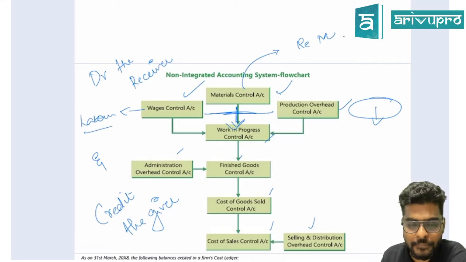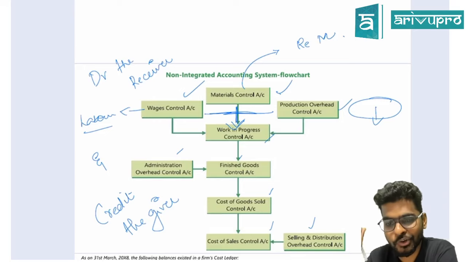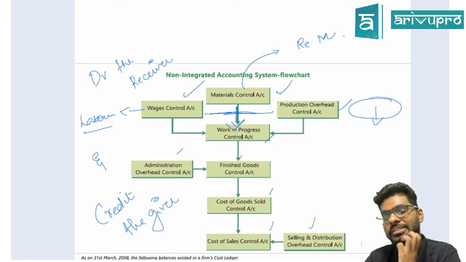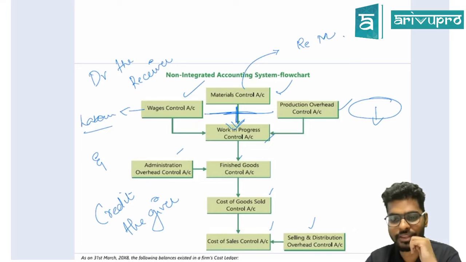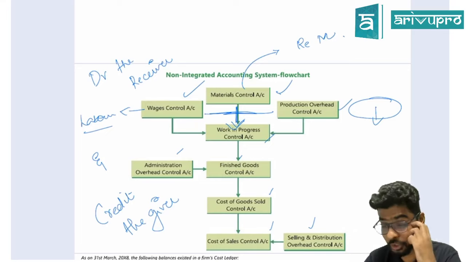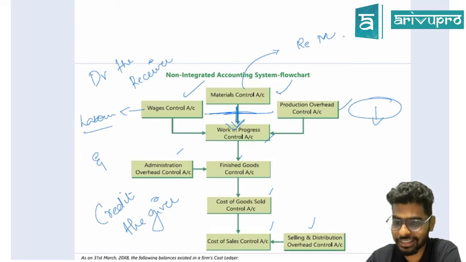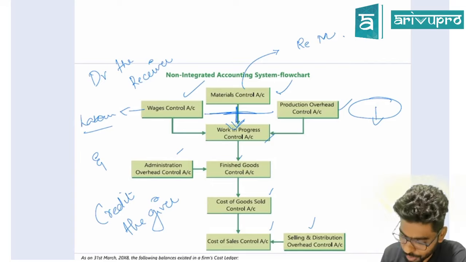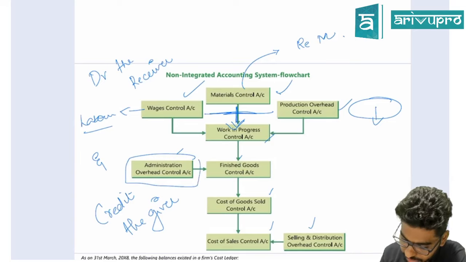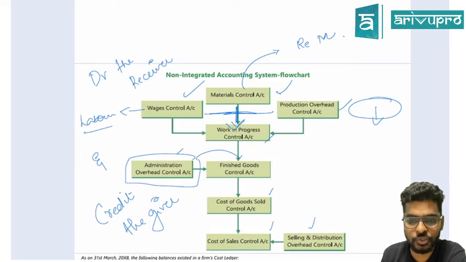Understood till here? So raw materials are going to go to raw material, labor is going to go to wages, indirect expenses are going to go to production. Understood? Once that too, only the production indirect expenses, which are my overheads. Once all these things come together, it goes to work in progress. From work in progress, the moment you add the administration, this becomes my finished goods. Are you clear?